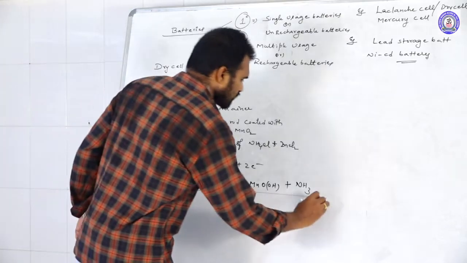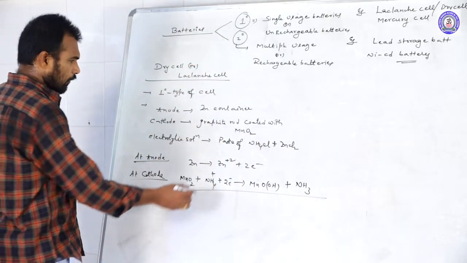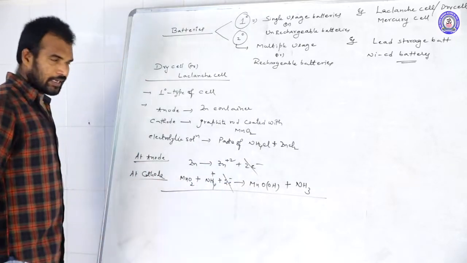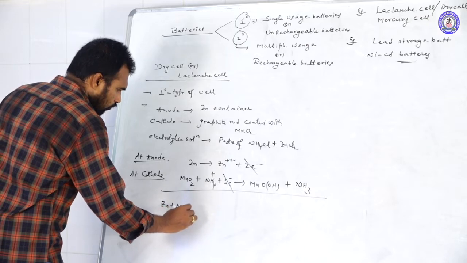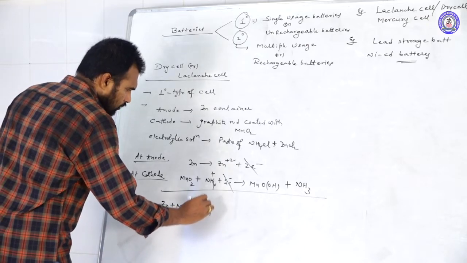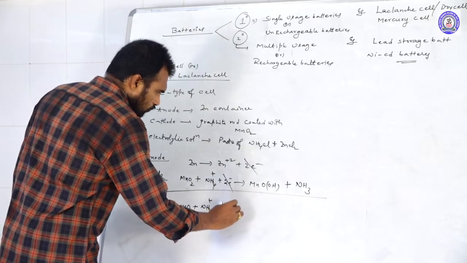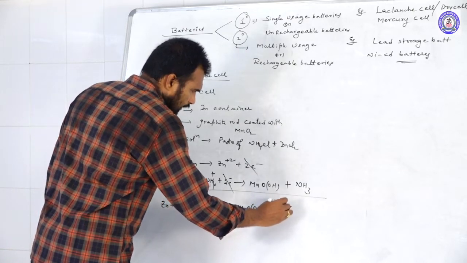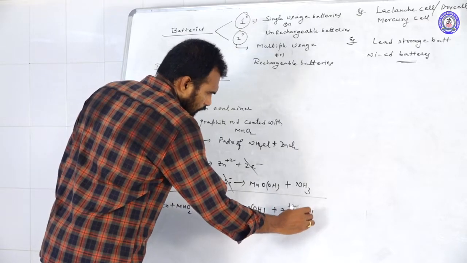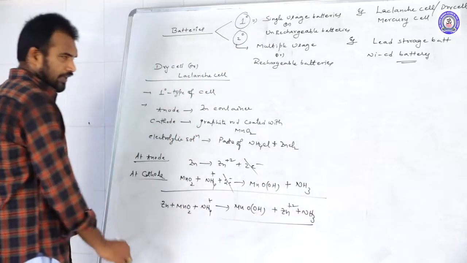So if you write the overall reaction, what happened? These two electrons will be cancelled out. So what is remaining? Zinc plus MnO2 plus NH4+ gives rise to MnOOH plus Zn2+ plus NH3. This is the overall reaction.